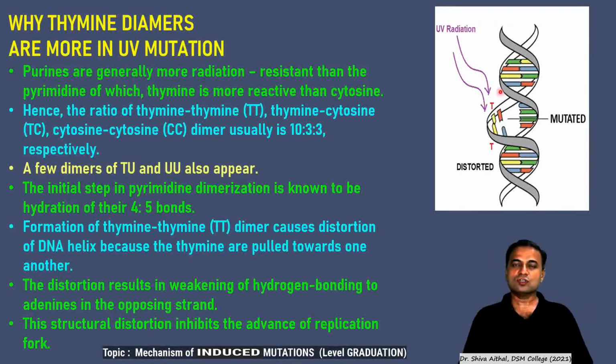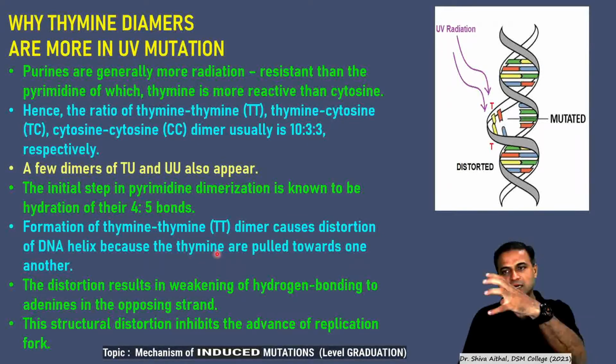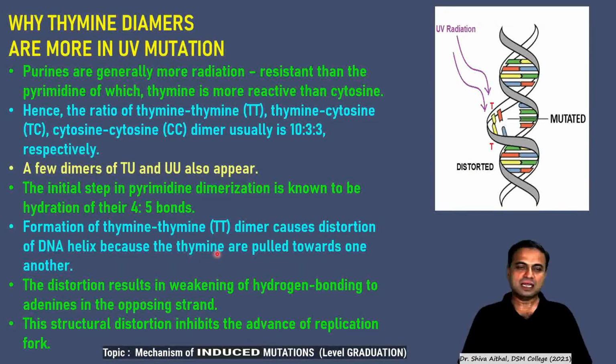Hydration of 4:5 bonds takes place, and formation of thymine dimer. It causes distortion of the DNA helix, and the thymines are pulled towards one another. They are pulled back, which creates a kink or the dimer. The distortion results in the weakening of the hydrogen bond.